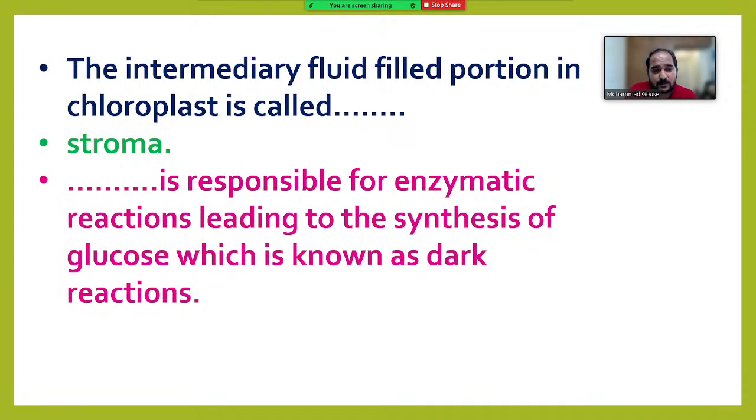And dash is responsible for enzymatic reactions leading to the synthesis of glucose, which is known as dark reaction. The answer is the same, so I am not going to ask, because I may not identify for which question you are answering. Stroma only. Stroma is responsible for enzymatic reactions leading to the synthesis of glucose. Synthesis of glucose takes place in dark reaction that we are going to learn in today's class.